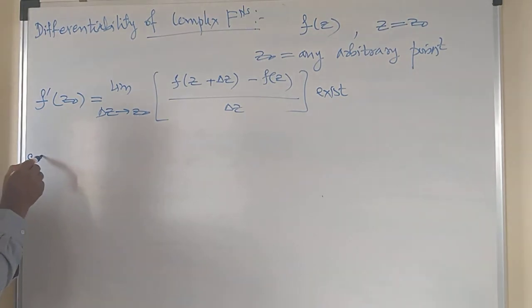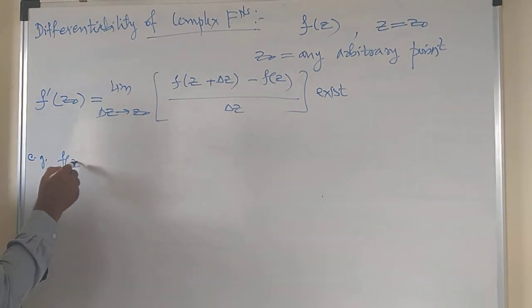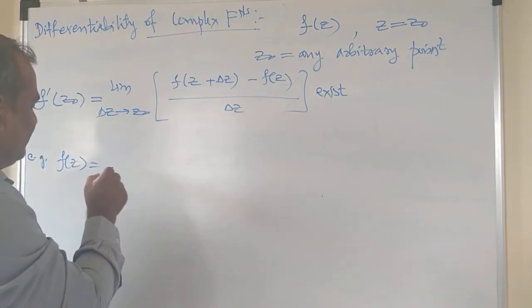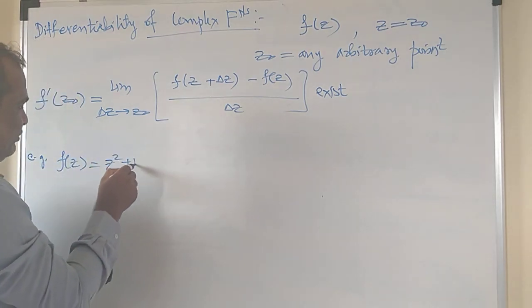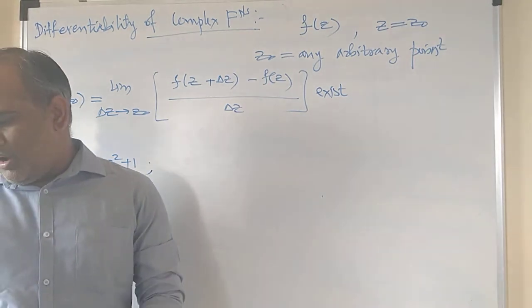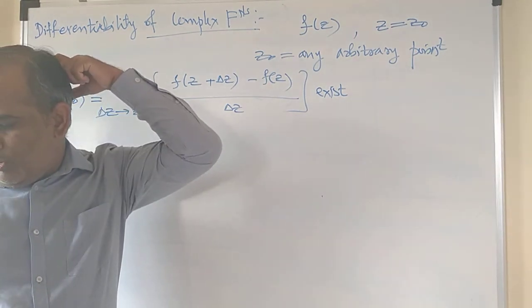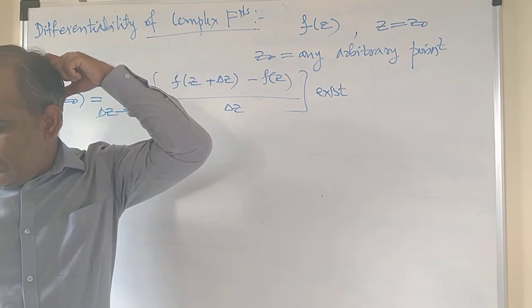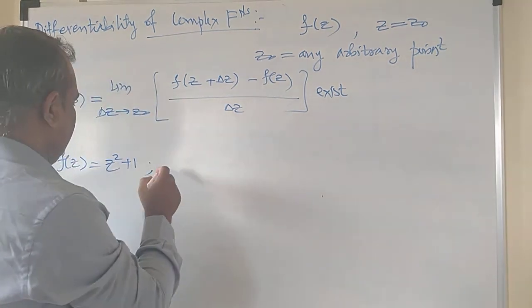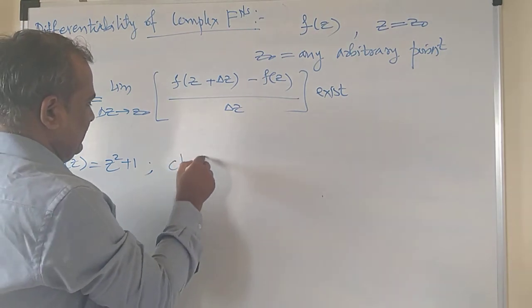So let us say f of z is a function and it is equal to z square plus 1, and you are asked to check the differentiability of the given complex function at all points.